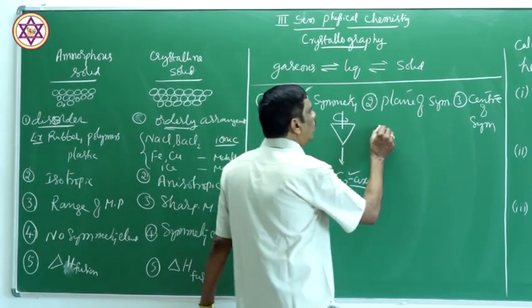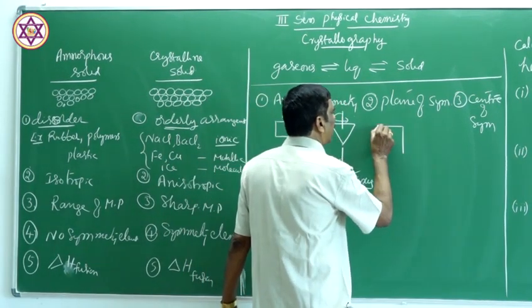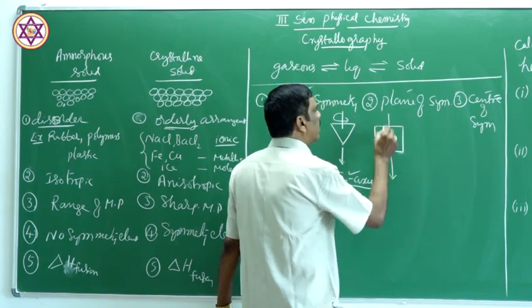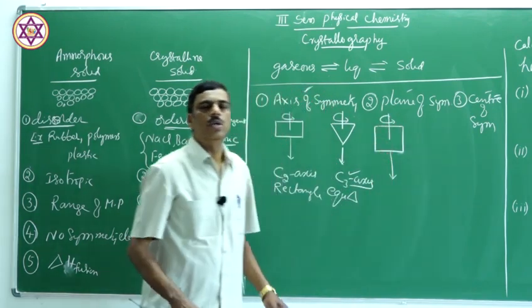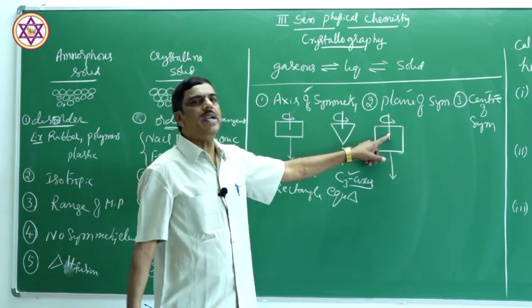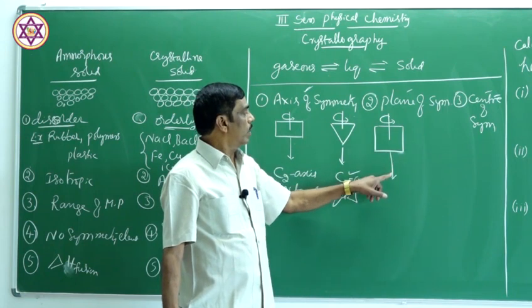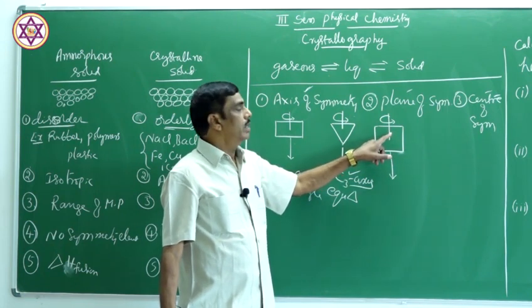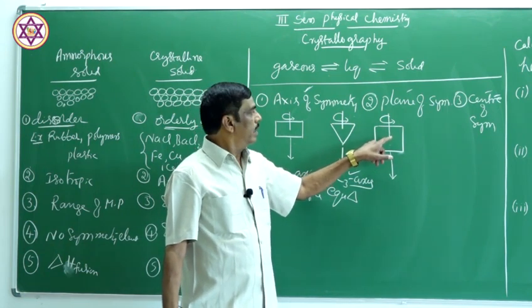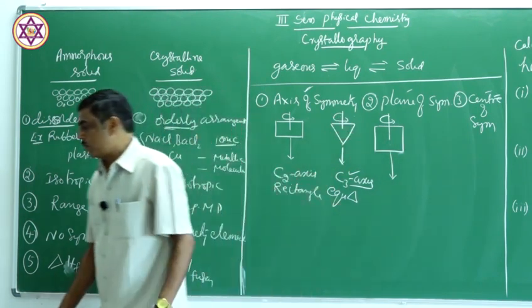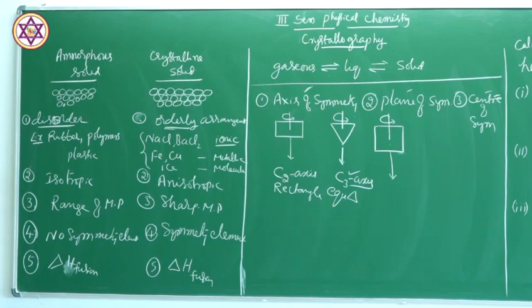Similarly, come to a square. You consider an imaginary line passing through this, you rotate this through 360 degree. Now, how many times the same appearance is repeated on rotation of a square? The same appearance will be repeated 4 times. I will show this shape here.